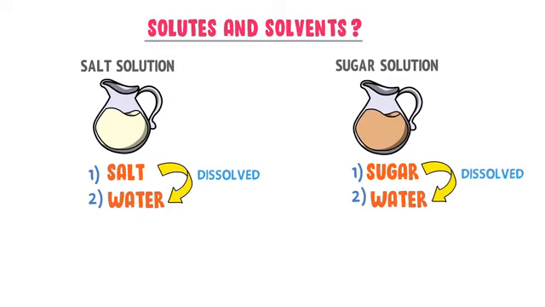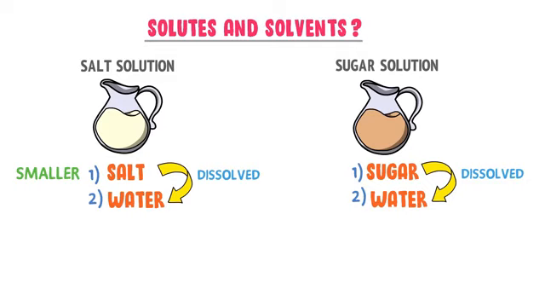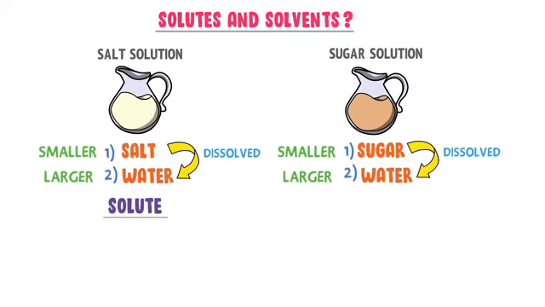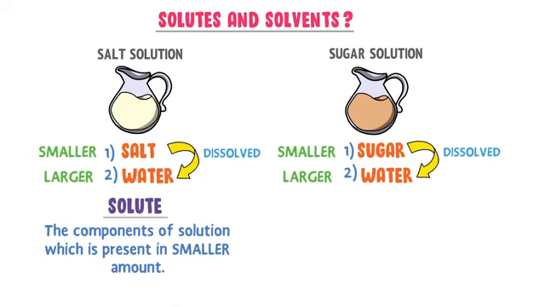Thirdly, in salt solution, salt is present in smaller quantity and water is present in larger quantity, while in sugar solution, sugar is present in smaller quantity and water is again present in larger quantity. Therefore, we define solute as follows: the component of a solution which is present in smaller amount is called solute. Let me repeat it. The component of a solution which is present in smaller amount is called solute.